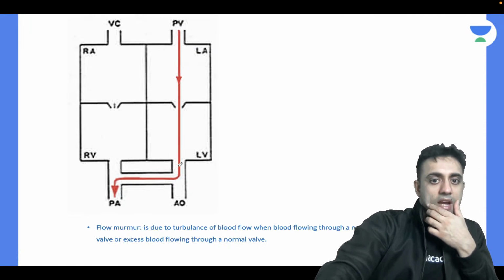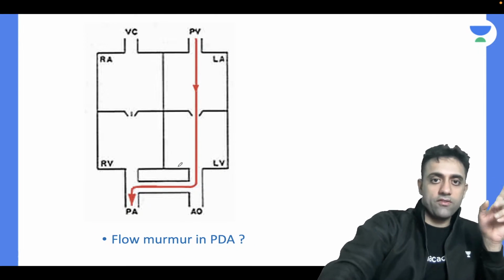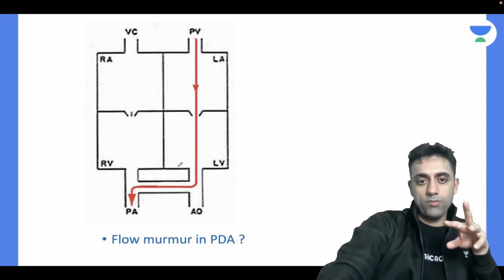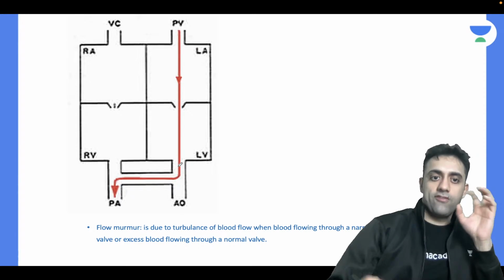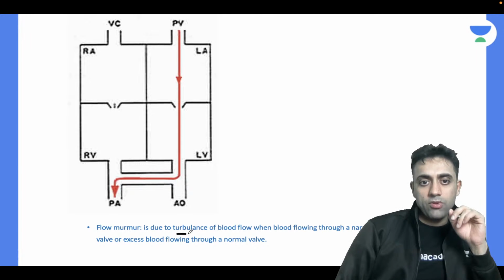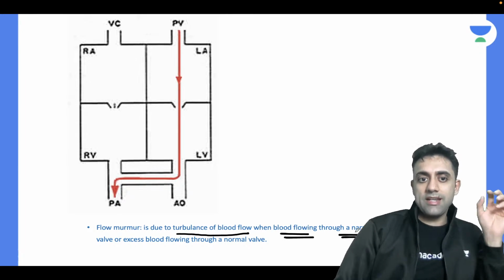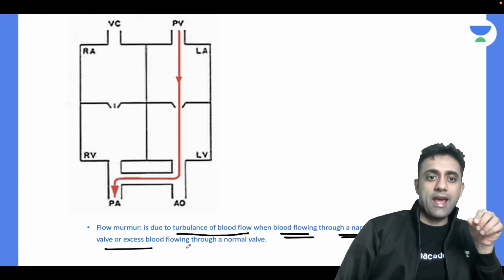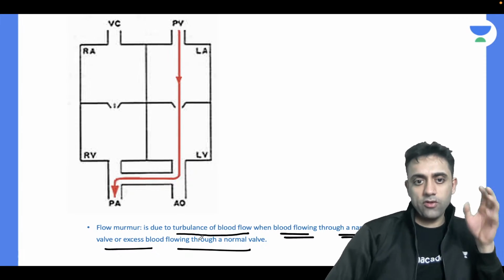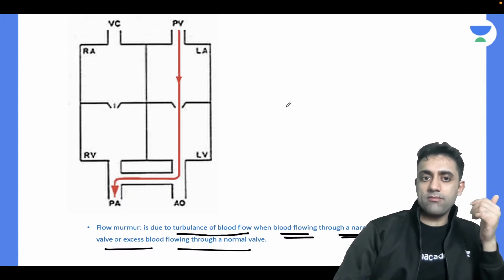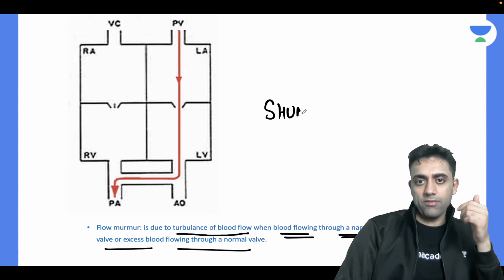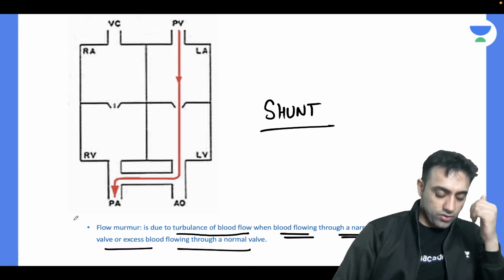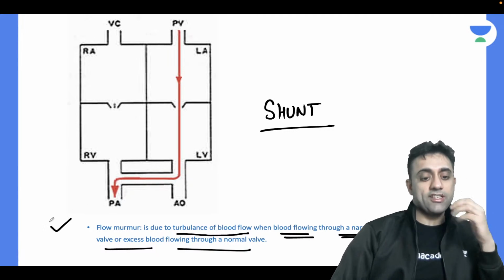Okay, and that's it. Now this was the shunt murmur. One is shunt murmur, one is flow murmur. What is flow murmur? Flow murmur is due to turbulence of blood flow when blood is flowing through a narrow valve or excess blood is flowing through a normal valve. Please remember, there is something known as shunt murmur, and there is something known as flow murmur.